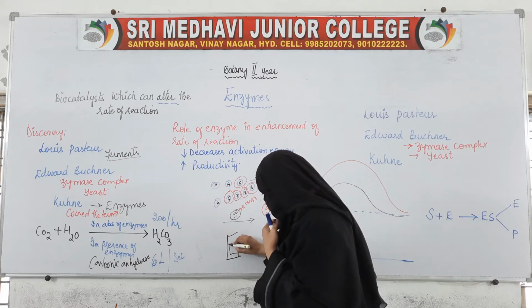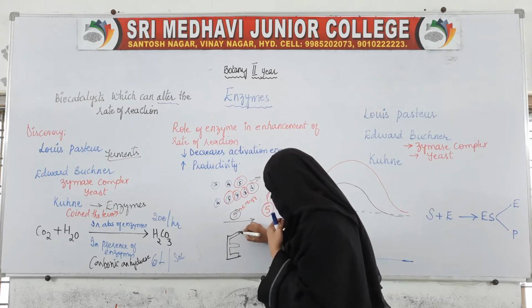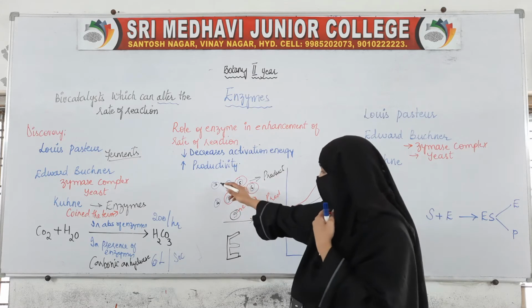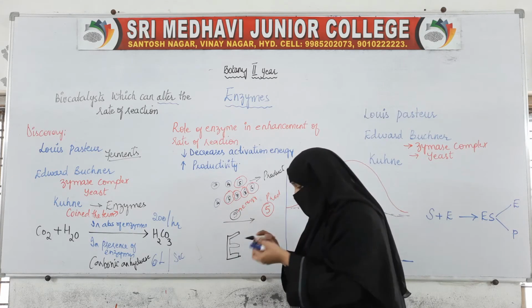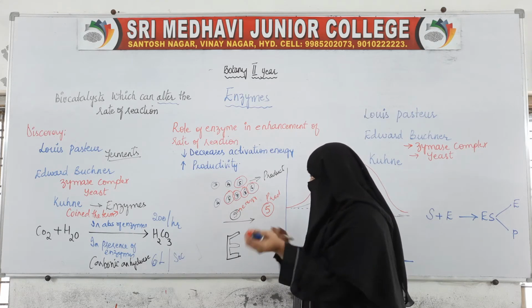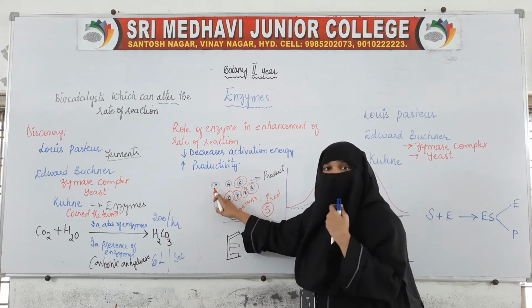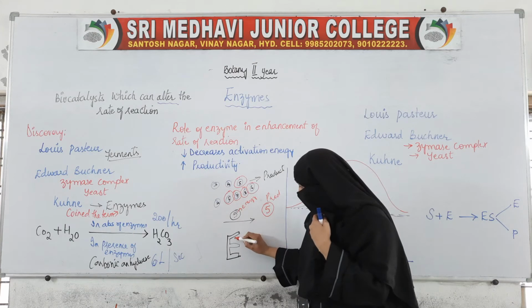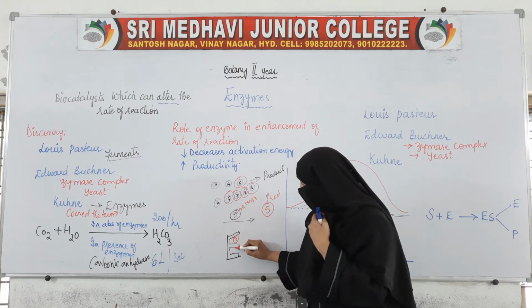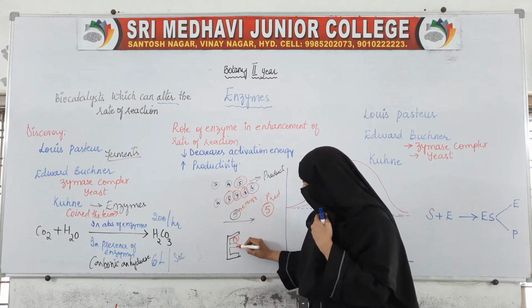This is the structure of the enzyme. Okay, so these substrates will come and fit in this space. These substrates with lower energy, the enzyme will give them the space, so they will come here with this 3 and this 4.